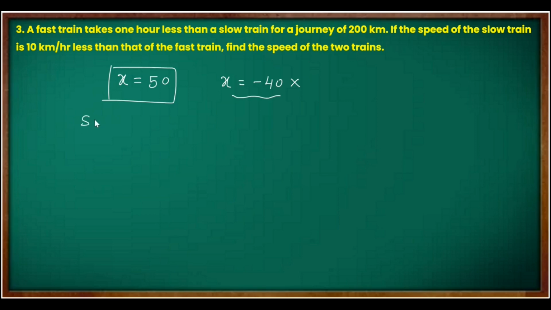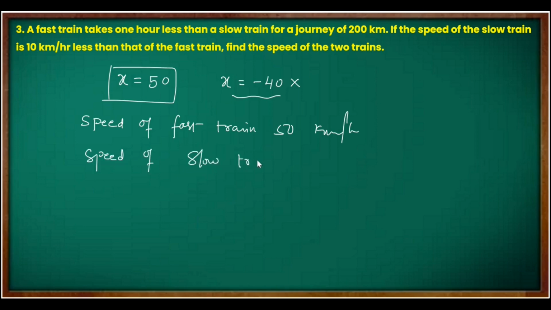Now this is going to be our speed of the faster train. Speed of the fast train is 50 kilometer per hour. Then what will be the speed of the slower train? That is 10 kilometer less. That means 50 minus 10, which is equal to 40 kilometer per hour. Hope you understood.